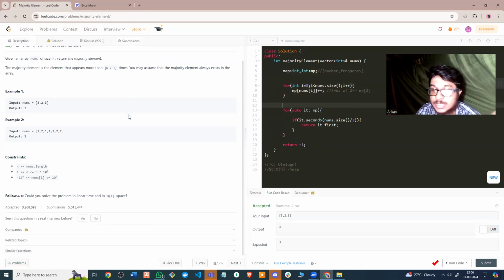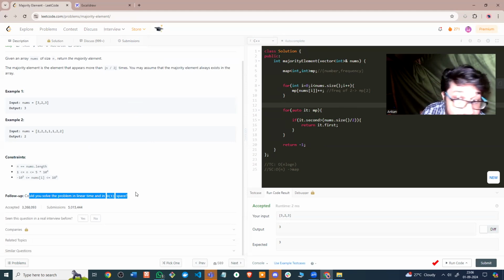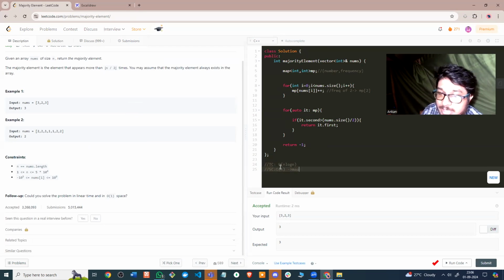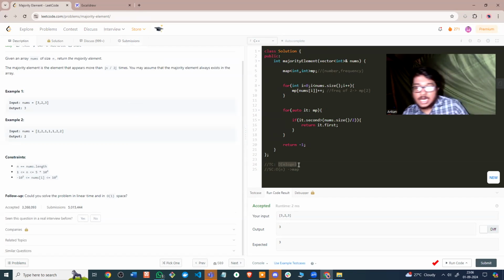Now, what has the question asked here? That is very, very important. The question has asked whether you could solve this problem in linear time, which we are not doing here, and O of 1 space. So this approach will also not work. Although this is better than the previous approach, which was O of n squared, this still won't work. We need to optimize this further. How do we optimize this further? That we need to think about now.